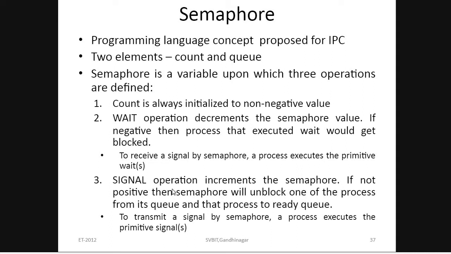The count is first set to a non-negative value, then it becomes a positive value if signal is performed. If not positive, then the semaphore will unblock one of the processes from its queue and move that process to the ready queue. To transmit a signal by semaphore, a process executes the primitive signal.